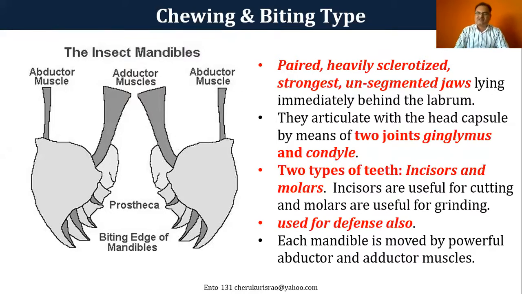Sometimes in some of the insects, I'll show you in the last slide probably, the mandibles are very, very developed, very big mandibles, and these mandibles are sometimes used for defense purposes also. For example, you look at the ant. When you touch the ant, it tries to catch you with its mandibles.